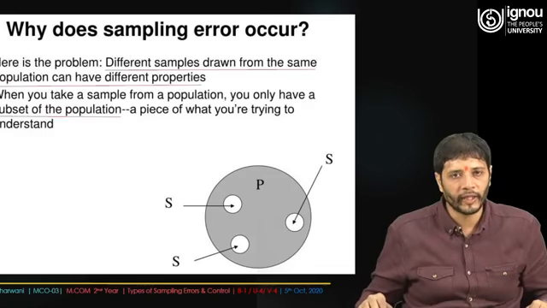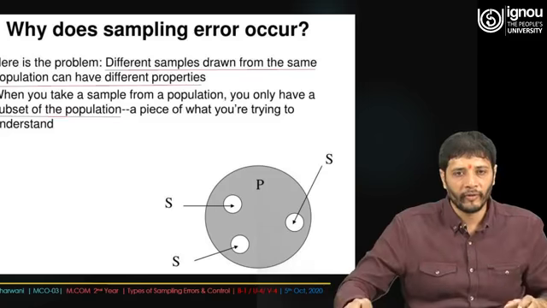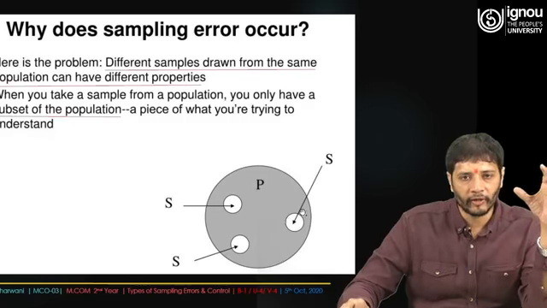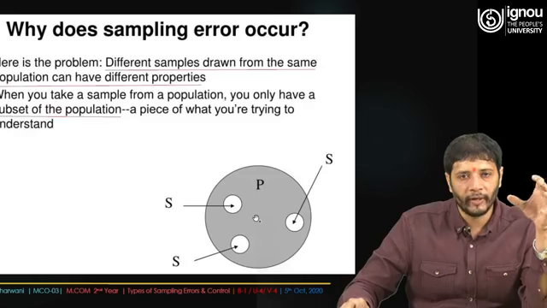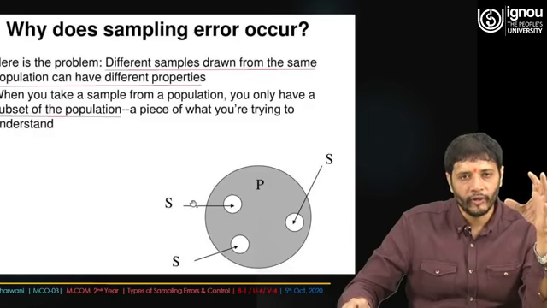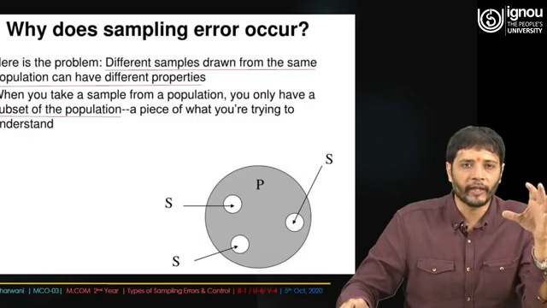Because when we take any sample, there is a big circle which is considered to be the population, and there is a small circle considered to be the sample. If you see this particular circle, we have taken a holistic view, and we try to collect the sample not from one side of the population but from different sides: from the north side, from the bottom of the circle, or from the middle of the circle. So you find that different samples drawn from the same population can have different properties.